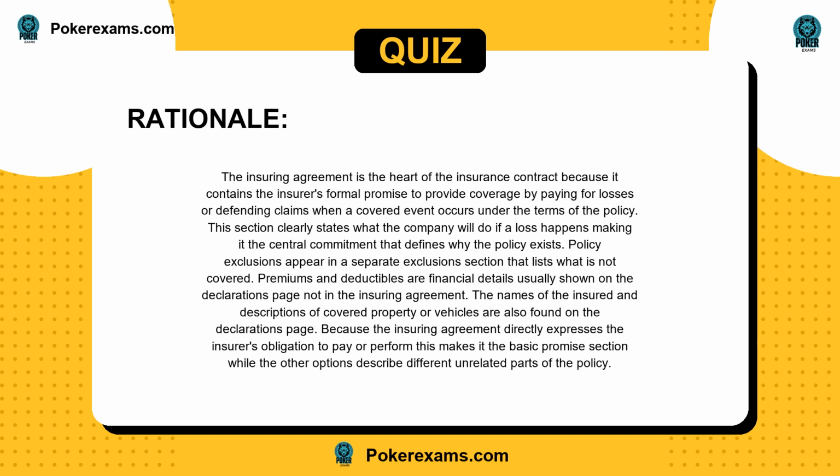Policy exclusions appear in a separate exclusions section that lists what is not covered. Premiums and deductibles are financial details usually shown on the declarations page, not in the insuring agreement. The names of the insured and descriptions of covered property or vehicles are also found on the declarations page. Because the insuring agreement directly expresses the insurer's obligation to pay or perform, this makes it the basic promise section, while the other options describe different, unrelated parts of the policy.